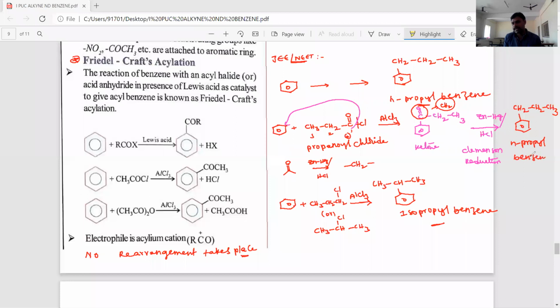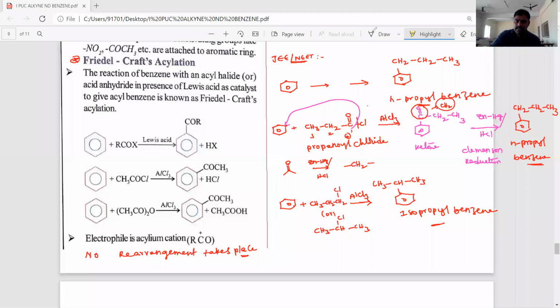So if you want straight chain alkyl groups on the benzene ring, then what we have to do? First we have to do Friedel-Crafts acylation followed by Clemmensen reduction or Wolff-Kishner reduction. Then that C double bond O group is converted into CH2 group. It's very, very important NEET and JEE question.